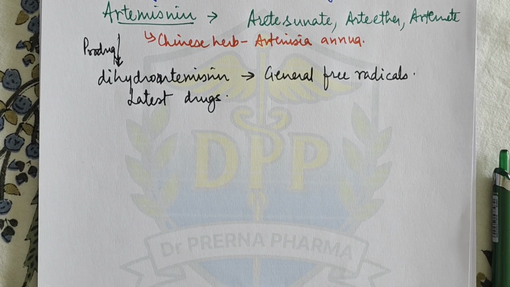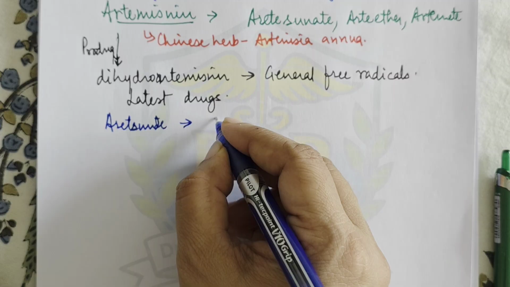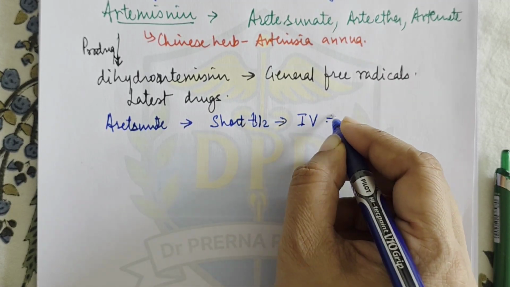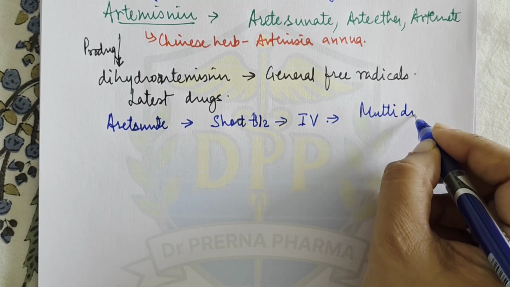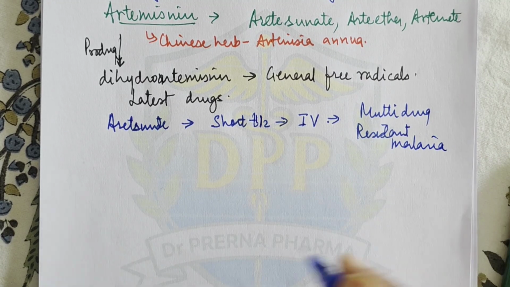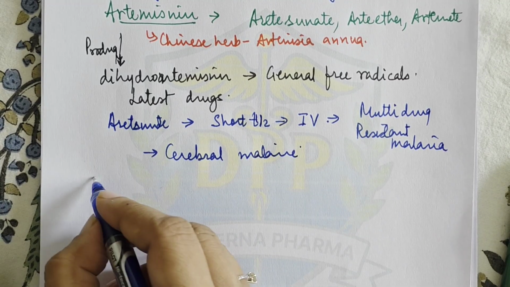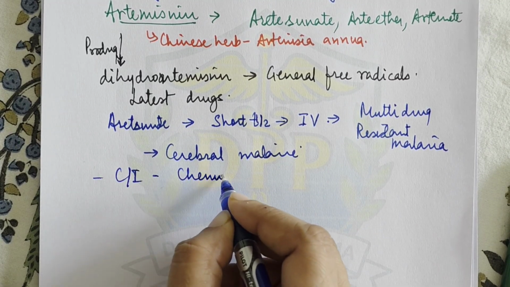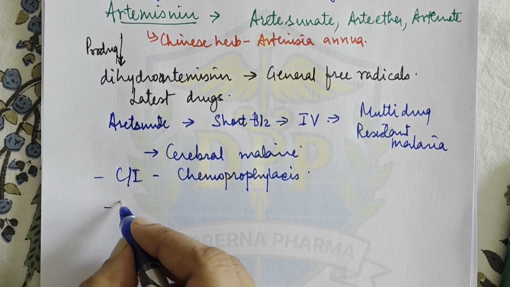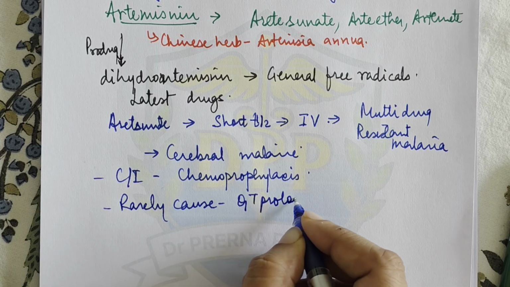Then artesunate basically has a very short half-life, and it is given IV. These drugs can be used in multi-drug resistant malaria, right? They can also be used in cerebral malaria. They are not used for chemoprophylaxis of malaria, okay? And they rarely cause any QT prolongation.